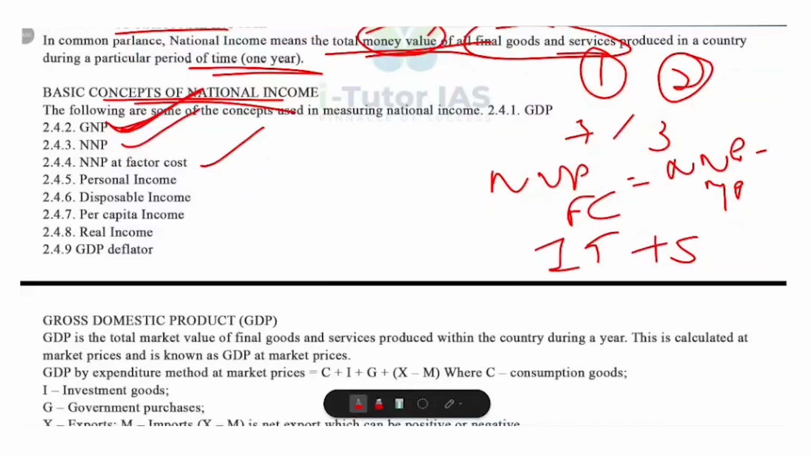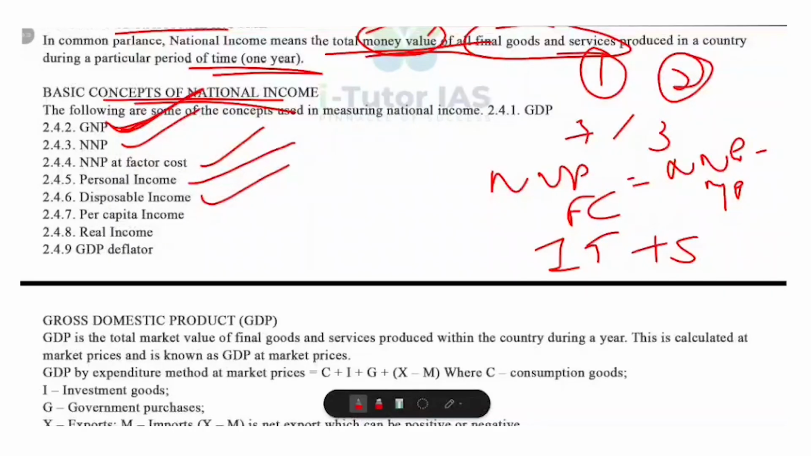Now what's meant by personal income? So personal income is the total income received by individuals in a country from all sources. That includes salaries, rent, interest, dividends, pensions and so on. And it excludes retained profits of companies, that means profits not paid out to owners.